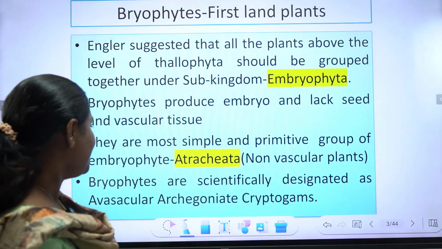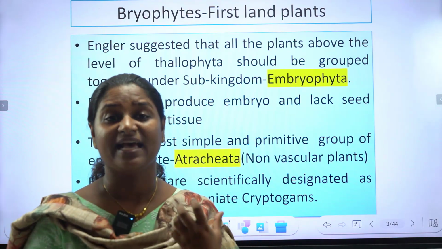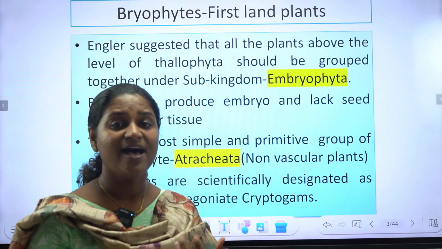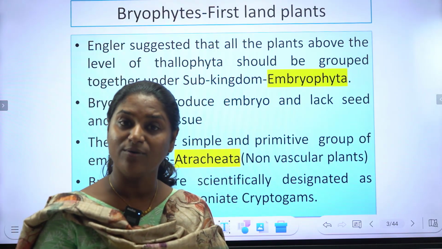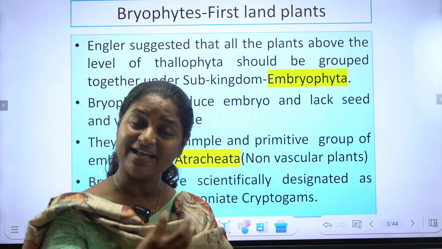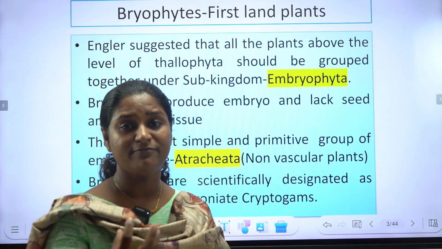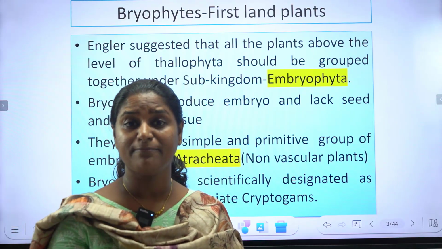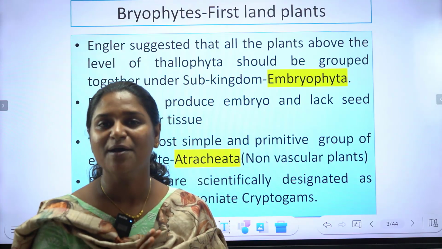And bryophytes can be scientifically defined as avascular archegoniate cryptogams. Avascular means the vascular system, xylem and phloem, that is present in the land plants is completely absent in bryophytes.